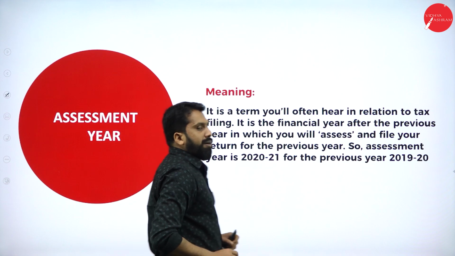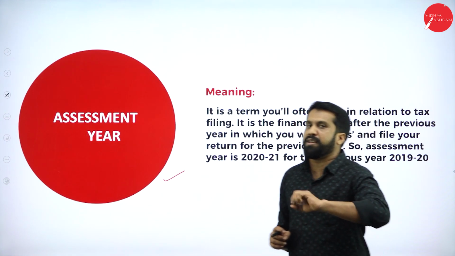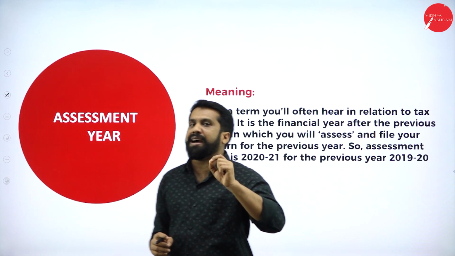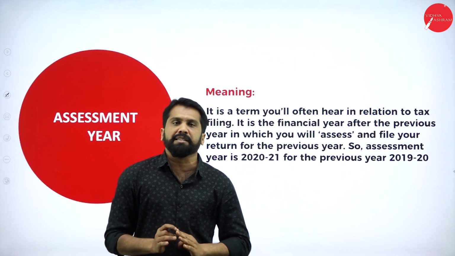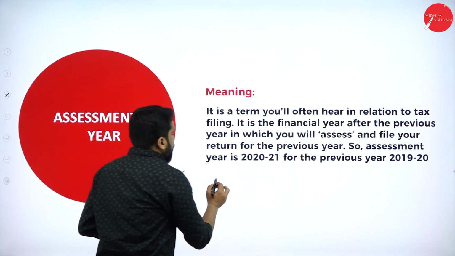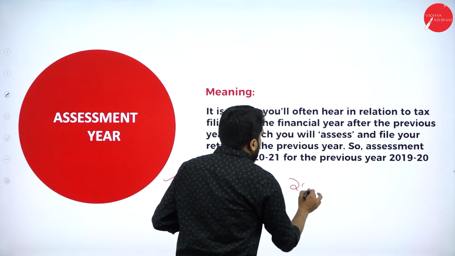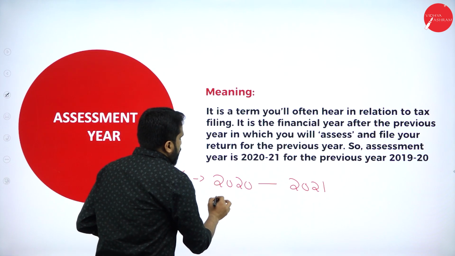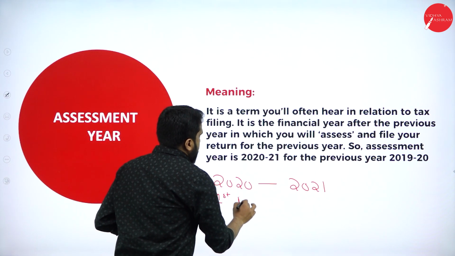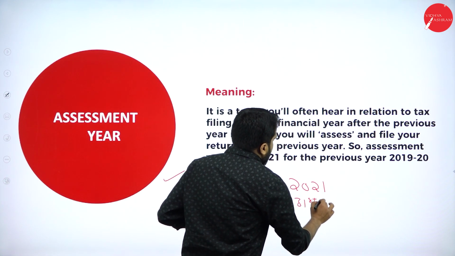Assessment year. Now, this is very important. Again, the 5-mark question will be: explain assessment year and explain previous year. A simple example I can give you now. 2020 and 2021. So, it will be from when? 1st April to 31st March.